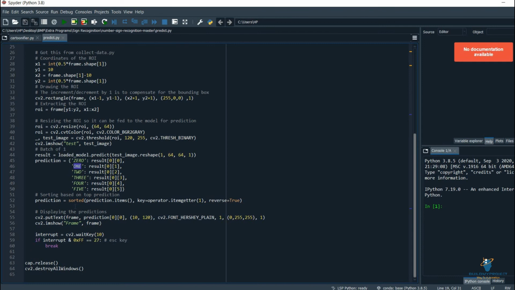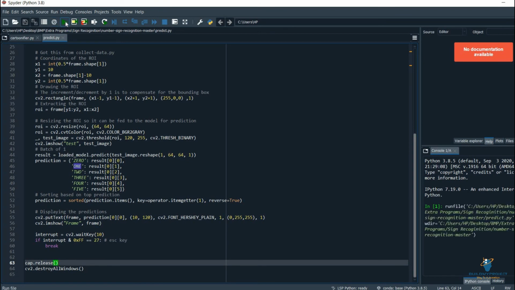And in order to close the whole video, or close the particular frame, or end the program, you can press the escape button. You can see over here, if interrupt and 0xFF, that is nothing but the binary format, is equal to 27, that is the escape key. After pressing the escape key, it will just close the window. And then cap.release, basically we are just trying to release the resources and destroy all the windows. That's it. Now we will try to run the program. Wait for the program to run.